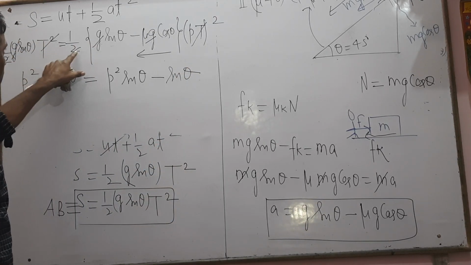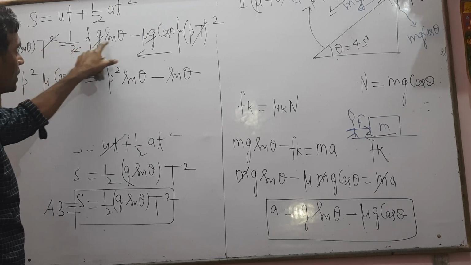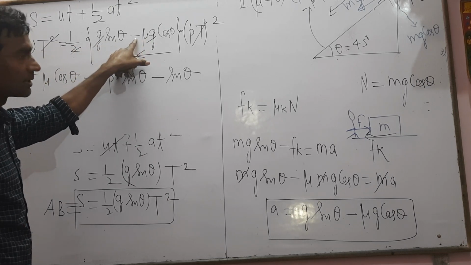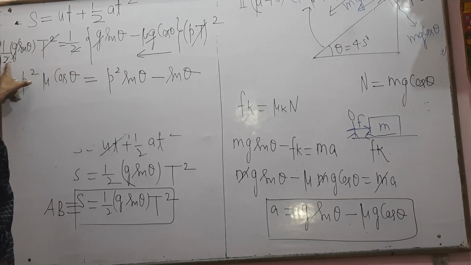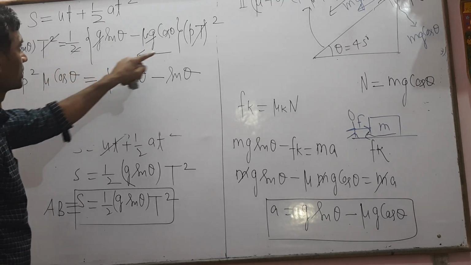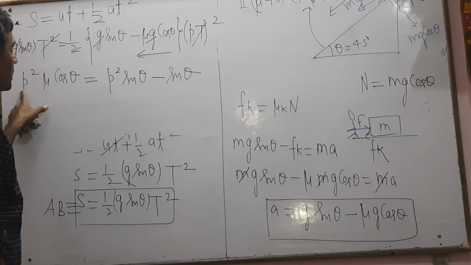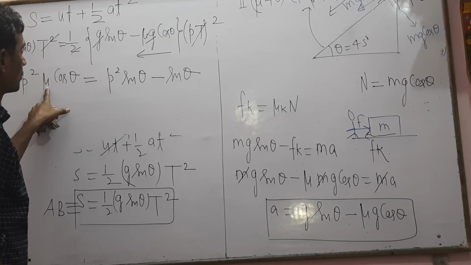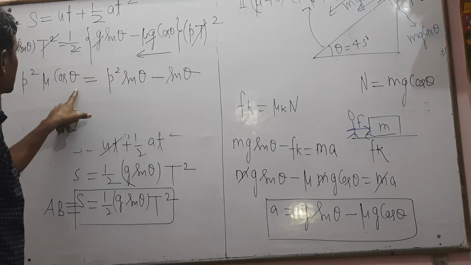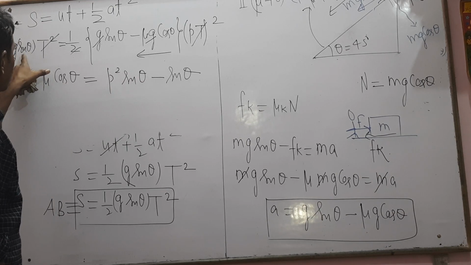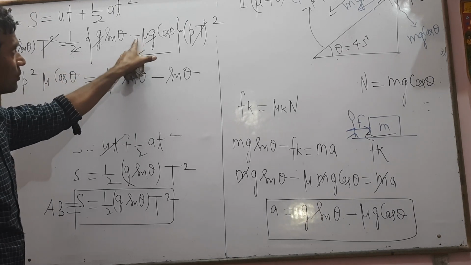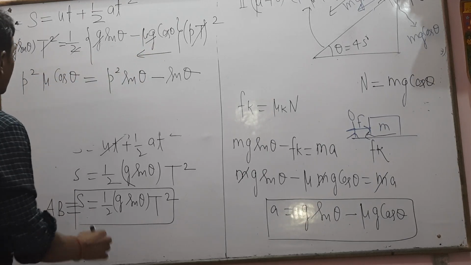Because 1 by 2 and g are cancelled out, and the minus sign is given, this becomes p square into mu into cos theta, which equals sin theta; this shifts to the right hand side due to the minus, making it plus.